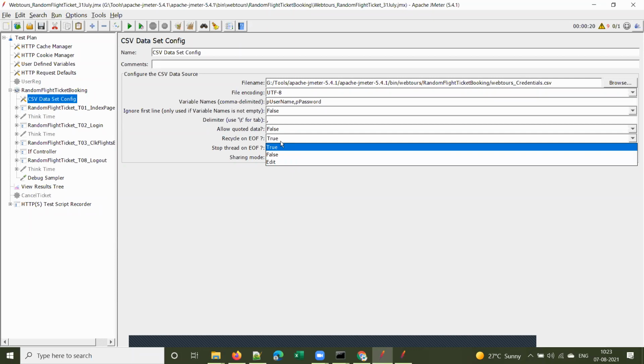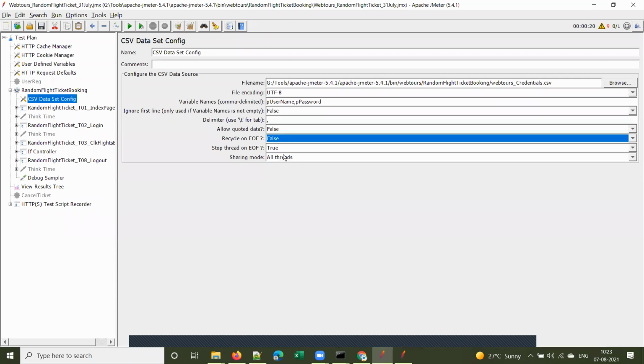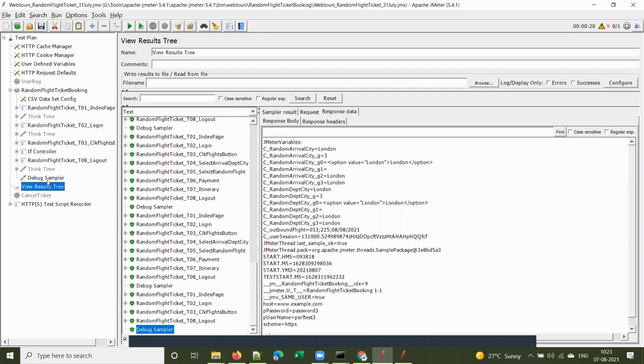Oh, sorry. This is not changed actually. This is not saved. Recycle on end of file false, if you make it false.